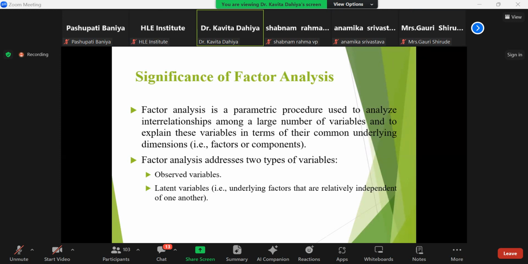So when you have 65 or 75 or 85 variables in your hand, to represent one variable, you need to collect the data with the help of 75 different variables. It is a very cumbersome task for you as a researcher, and for me as a stakeholder, to understand this data in a significant way so that I can draw some conclusion.